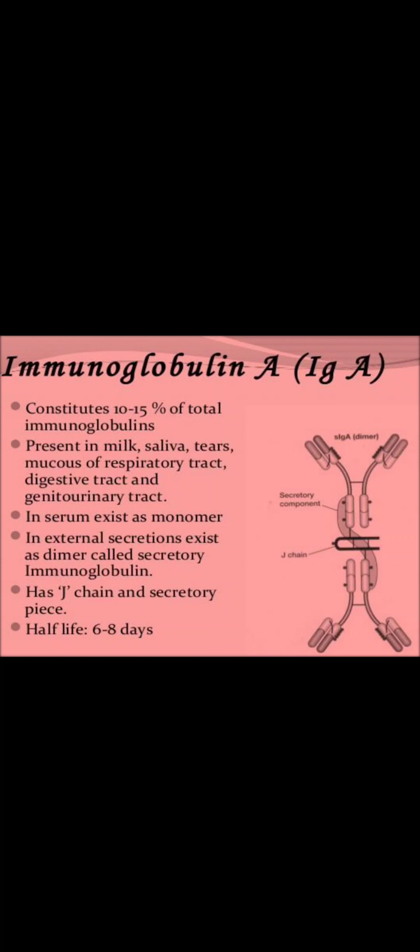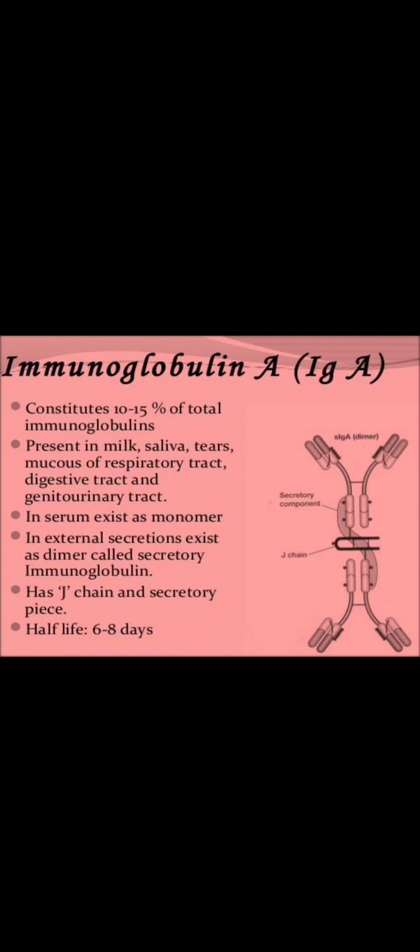So these are all your body secretions, and in these secretions this particular antibody is present. Of course, it is first produced in your serum, and then it gets transferred into your secretions.